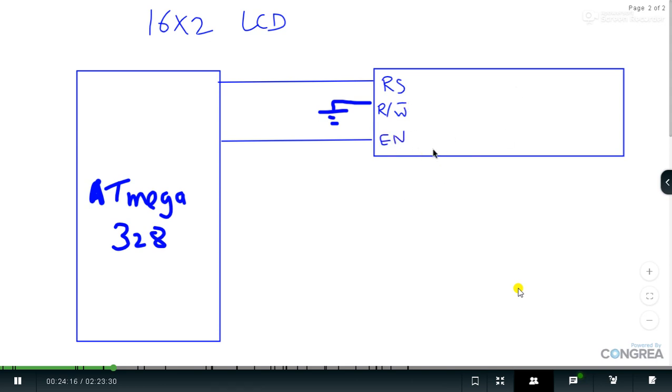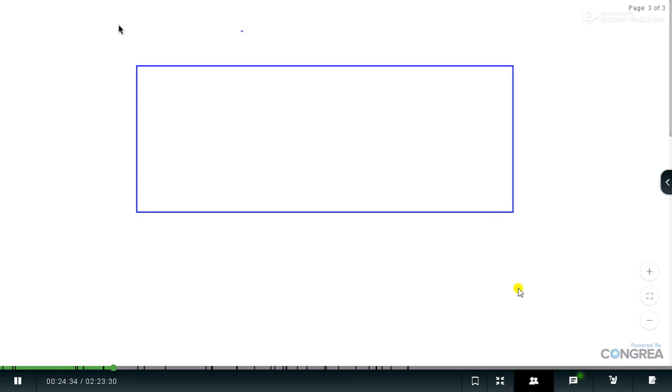Let's first look at the structure of the LCD. Why is it called a 16 by 2 LCD? I would like to have the structure over here, and then go with the interfacing diagram, because I think I'm putting a lot of things on the same diagram, so it may not look good. So let's go ahead with this kind of diagram.